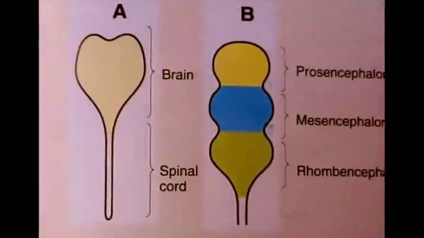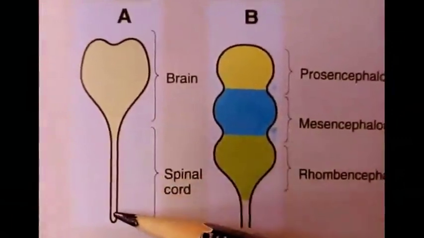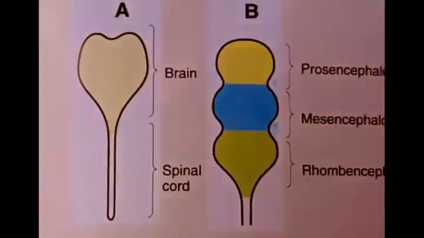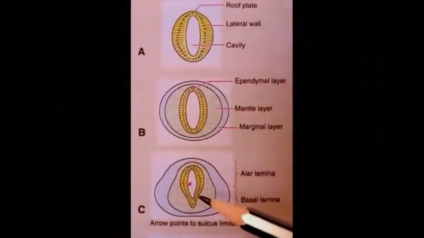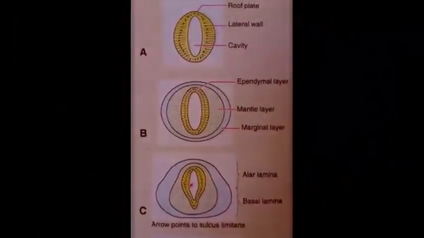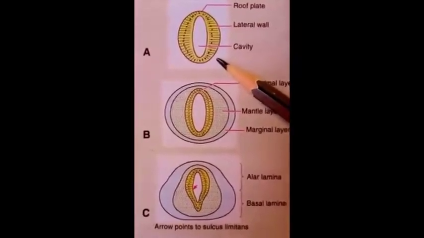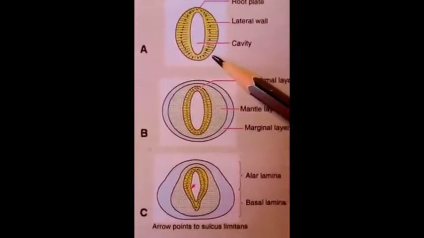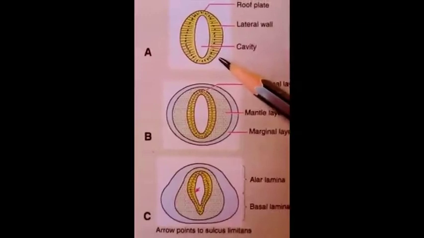Then we come to the development of the spinal cord. The spinal cord develops from the caudal cylindrical part of the neural tube. These are diagrams of cut sections of the spinal cord during different periods of development. The first diagram shows the cut section across the lower tubular part of the neural tube during early periods when the neural tube is first formed.